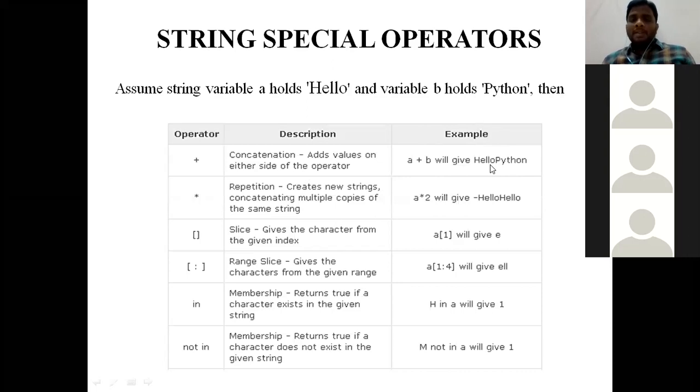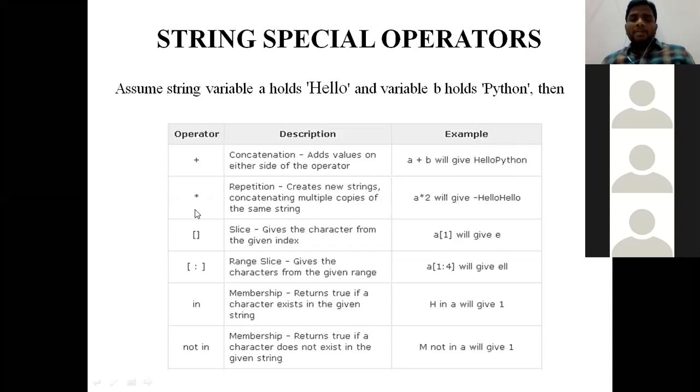Suppose I ask the system for the value of b plus a. A plus b gives hello Python. For b plus a, b is Python and a is hello. In between b and a, I have mentioned the concatenation operator. Then what will be the output? Our output will be Python hello.